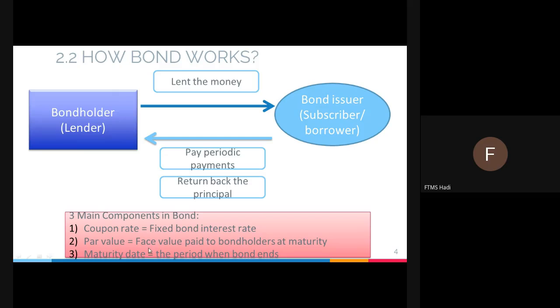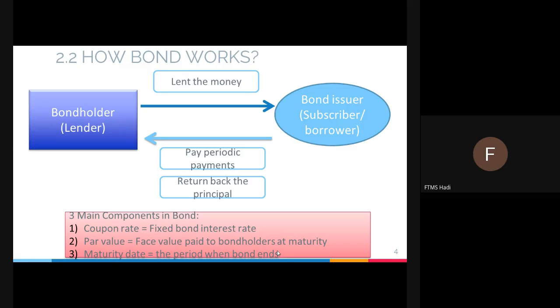And then par value, which is the face value paid to bondholders at maturity. That means the principal amount. Let's say if Plus borrows 10 million, that means 10 million is the principal, the face value or par value. But the interest that they pay is considered the coupon rate, for example 5%, 6%, 7%. And the last one, maturity date, that means the period when the bond ends. Different bonds have different agreements and different maturities.